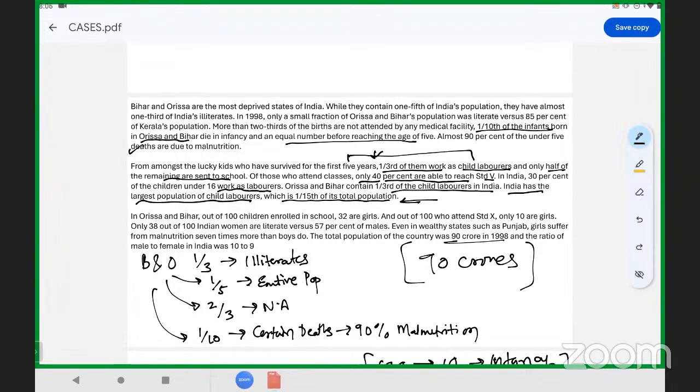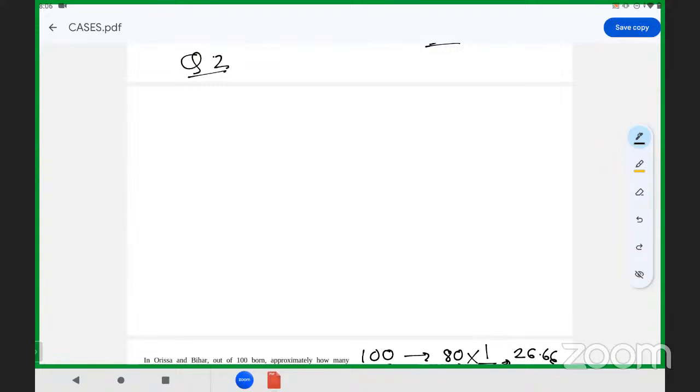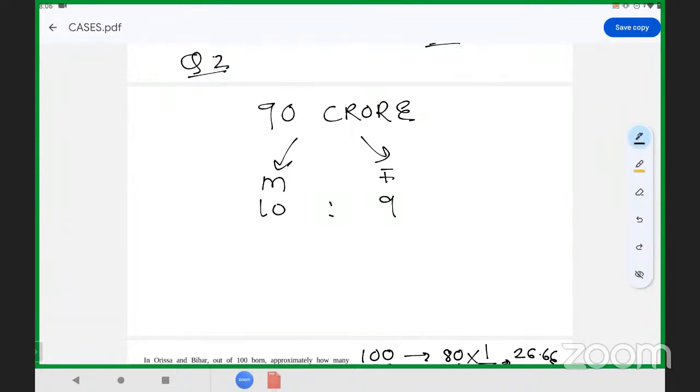Now the question asked is total literate people. Out of the 90 crores, the ratio of male and female is 10 is to 9. So the total parts is 19, 10 or 9.